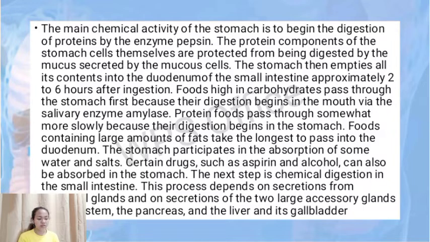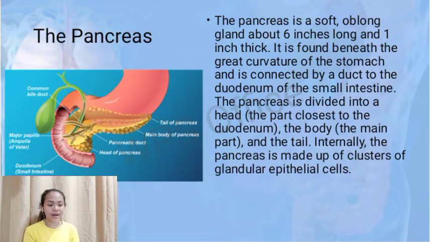The next step is the digestion in the small intestine. This process depends on the secretions from intestinal glands and on secretions of the two large accessory glands of the system, the pancreas and the liver and its gallbladder. Let us now proceed to the pancreas.